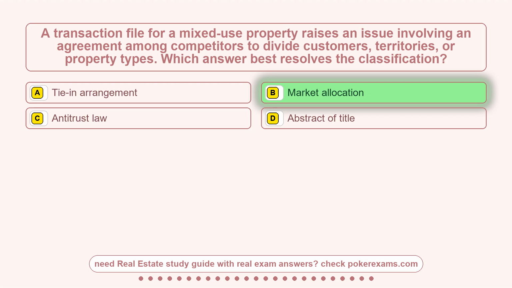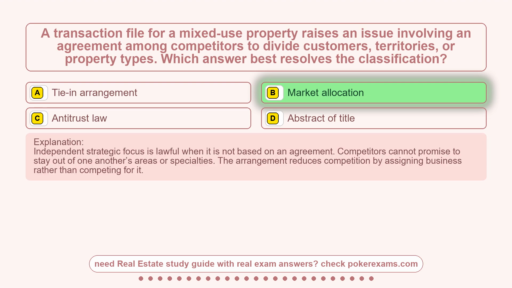The correct answer is option B, market allocation. Independent strategic focus is lawful when it is not based on an agreement. Competitors cannot promise to stay out of one another's areas or specialties. The arrangement reduces competition by assigning business rather than competing for it.